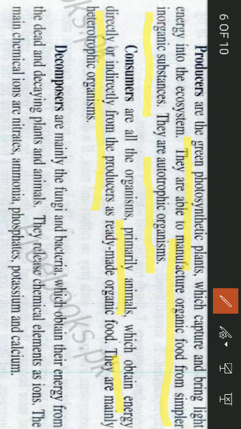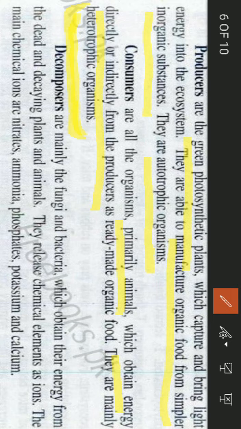Understood or not? Good. These are also categorized under the heading of heterotrophic organisms. Heterotrophic organisms, the organisms that can't produce their own food and depend on others for their food, are called heterotrophic organisms, and these are all assembled under the heading of consumers.